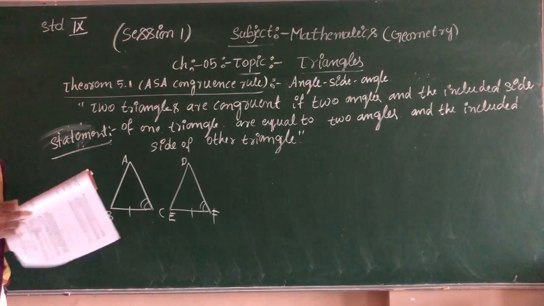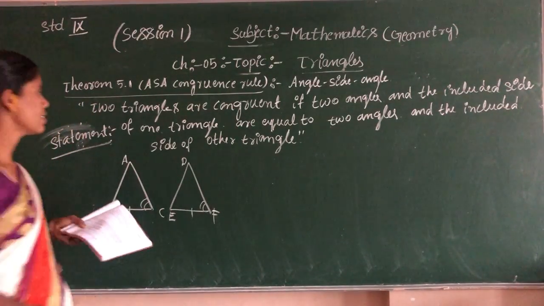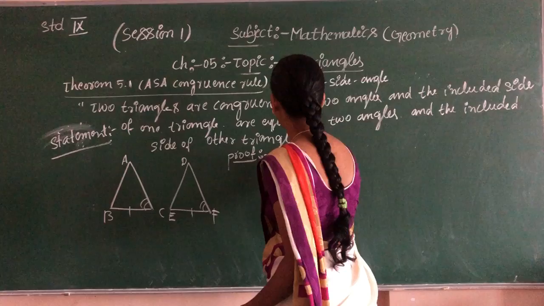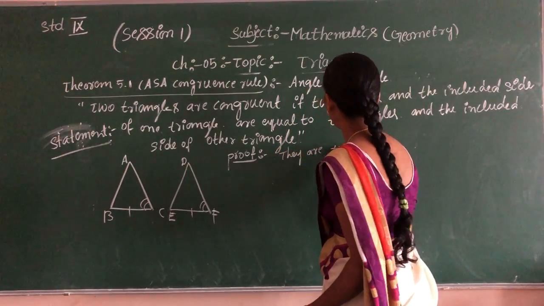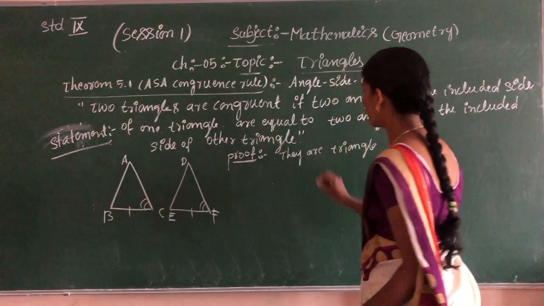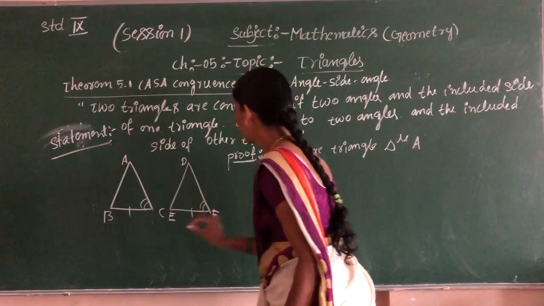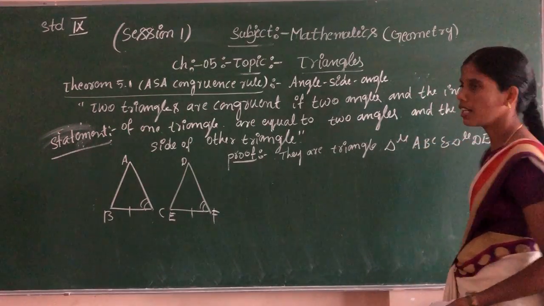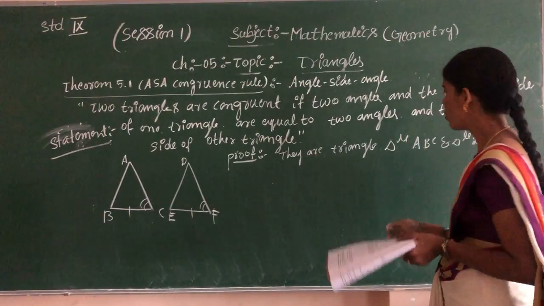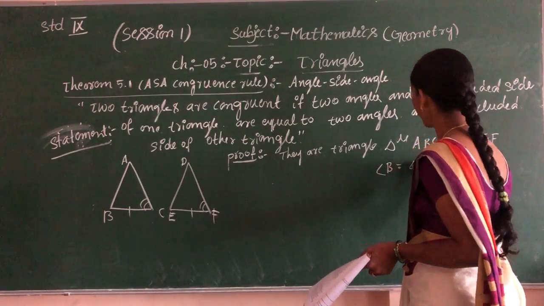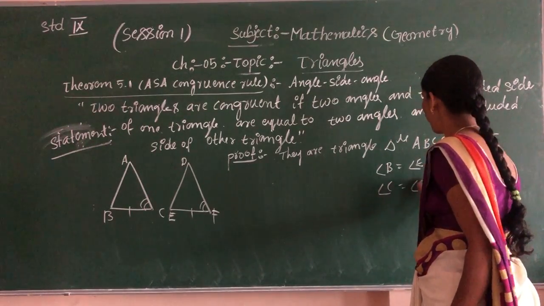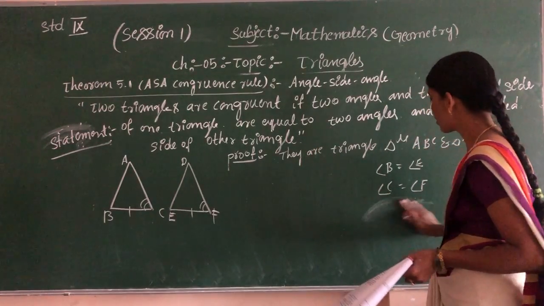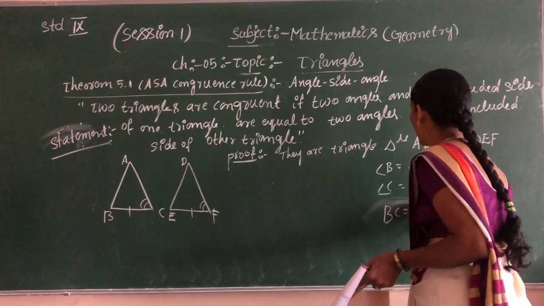Okay children, now in the proof, there are two triangles given, triangle ABC and triangle DEF. Angle B is equal to angle E, angle C is equal to angle F, and angle A is equal to angle D. We compare only angles, and only one side: BC is equal to EF.